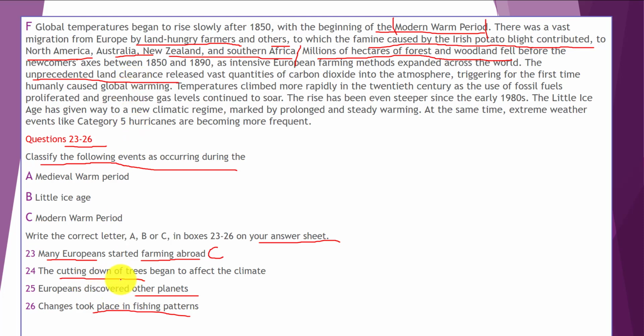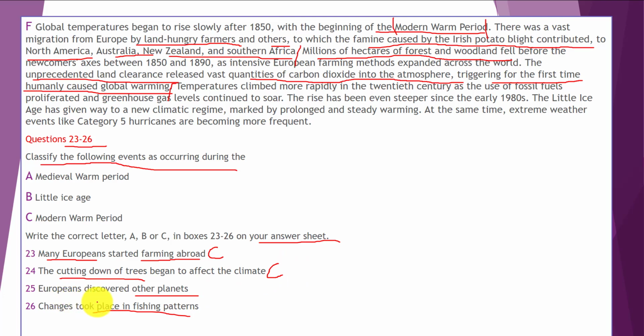Cutting down trees could be paraphrased with unprecedented land clearance. Released vast quantities of carbon dioxide into the atmosphere, triggering for the first time humanly caused global warming. Okay, humanly caused global warming. The cutting down of trees began to affect the climate, and as a result, this option is also related to modern warm period, and our answer is C.